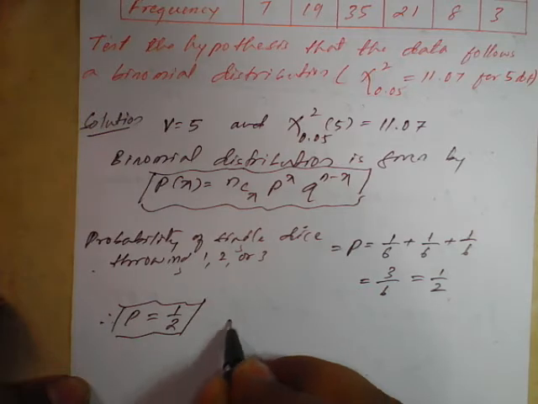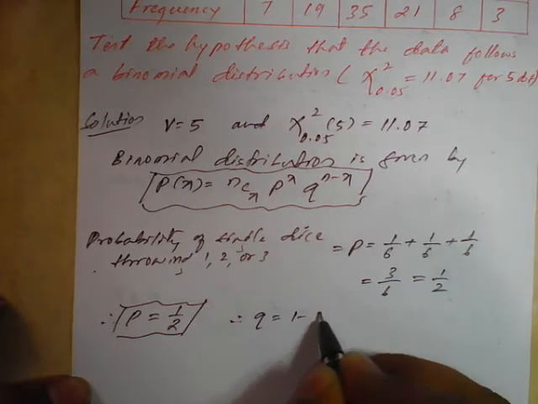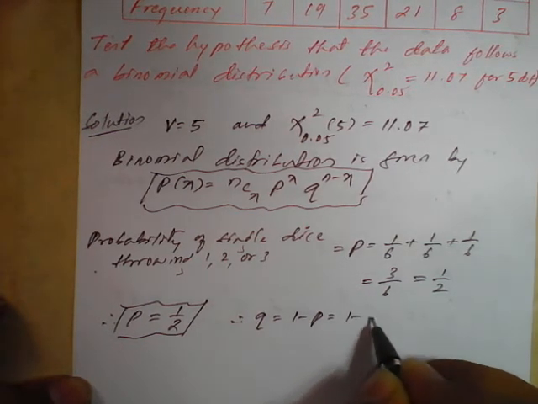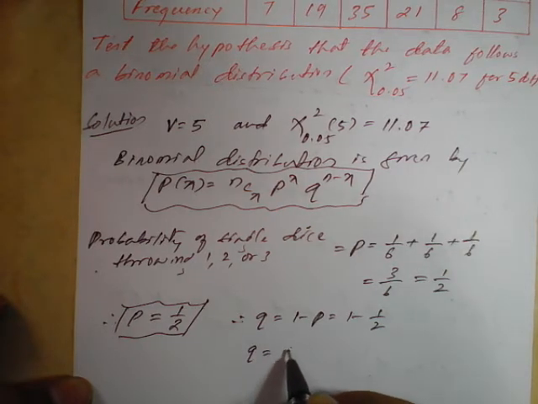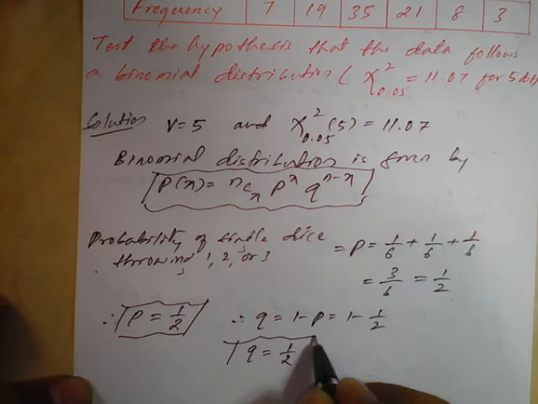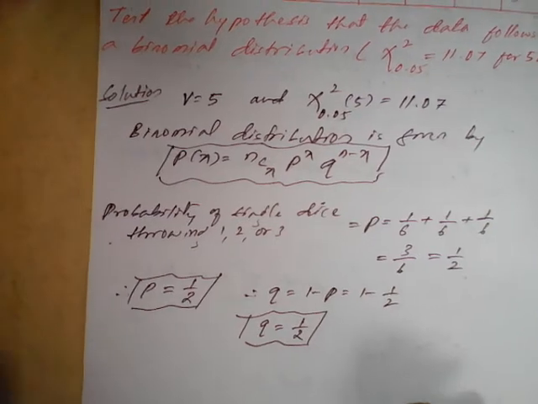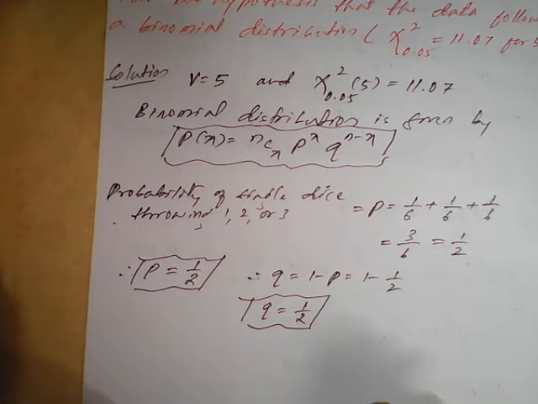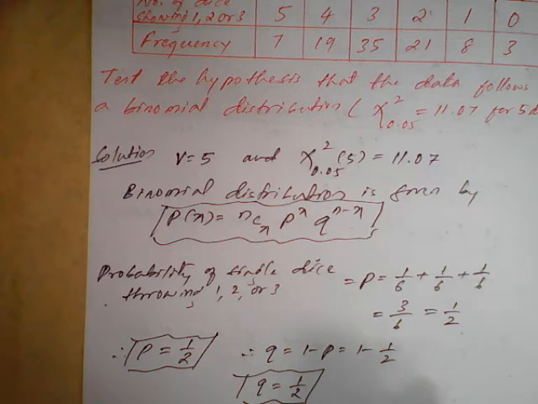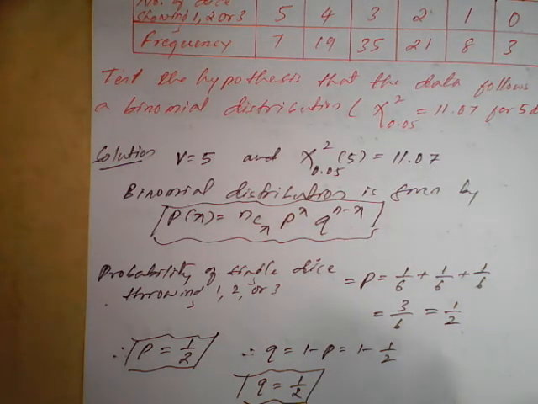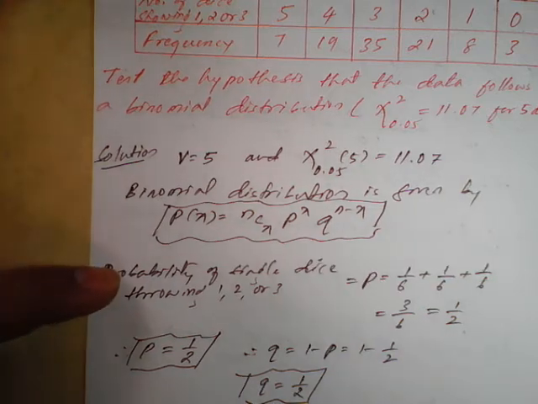So therefore Q is nothing but 1 minus P, which is 1 minus 1 by 2. So Q is also 1 by 2. You can consider again 0.5, 0.5 here. Now, you just see that this experiment has been done how many times? It means you need to add the frequencies. So what is the n value here?